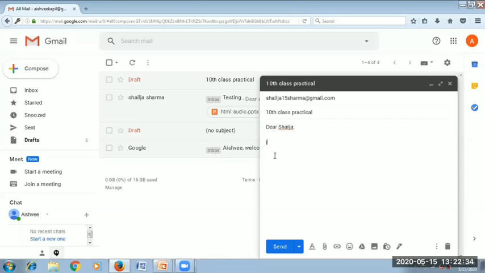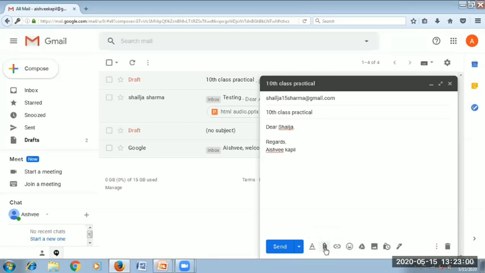anything. Here you will write the content, whatever you want to write. Okay. So here are some things like, if you want to attach any file with this, if you want to send any file with this email, then you can attach a file.